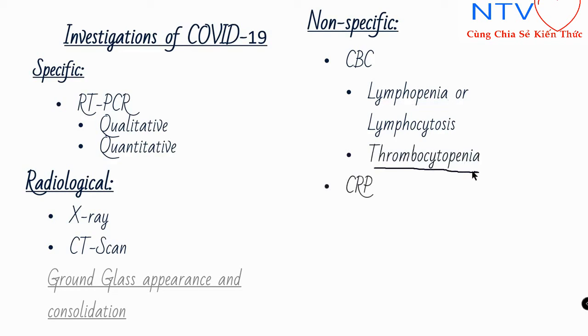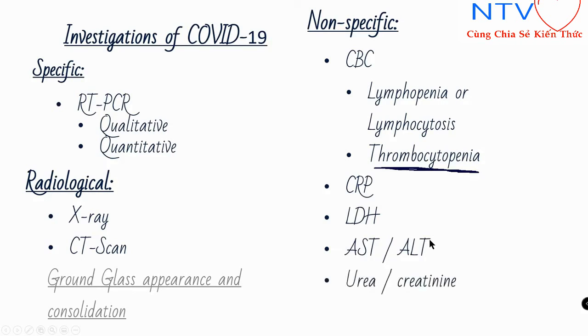And on CBC there may be a decreased platelet count, thrombocytopenia. Another non-specific finding is C-reactive protein, right? And LDH may be raised. Due to liver damage, AST and ALT may be raised. Due to kidney damage, urea and creatinine may be raised, and troponin might be raised in myocardial injury, right? So this was about the investigation of coronavirus disease.